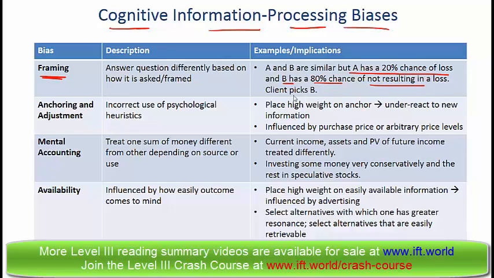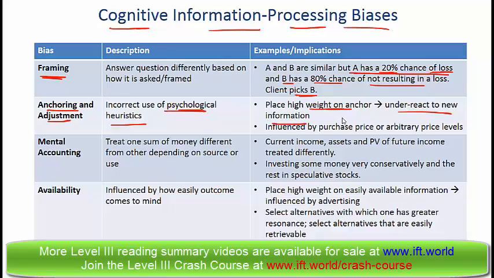If we have a risk averse client, then that client might pick B because the information about B is framed in a more positive manner, whereas the information about A is framed in terms of a loss. Anchoring and adjustment. This has to do with the incorrect use of psychological heuristics. This is where a client might place a very high weight on an anchor and underreact to new information.